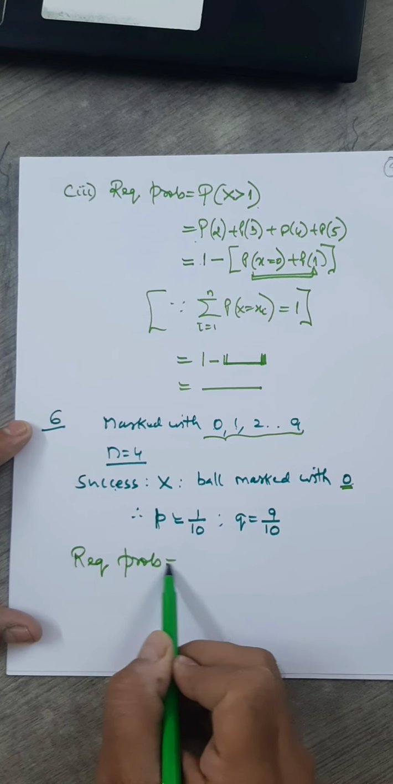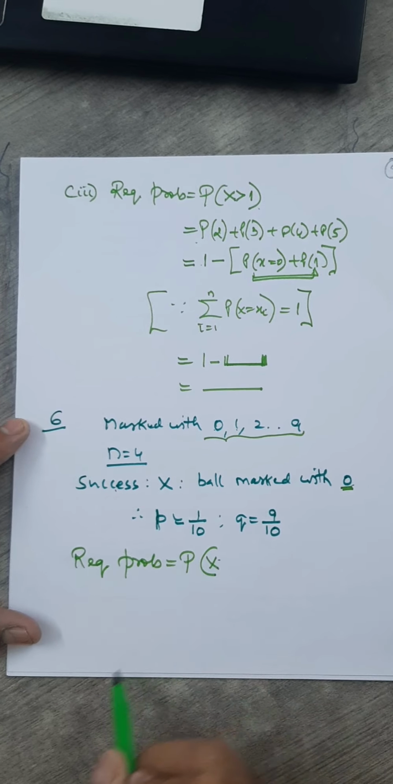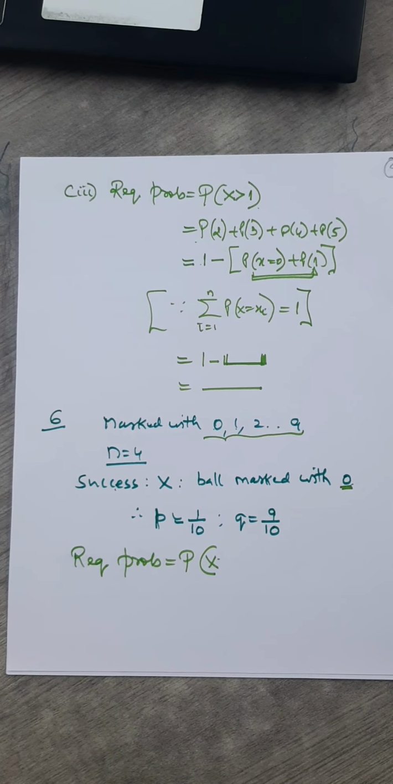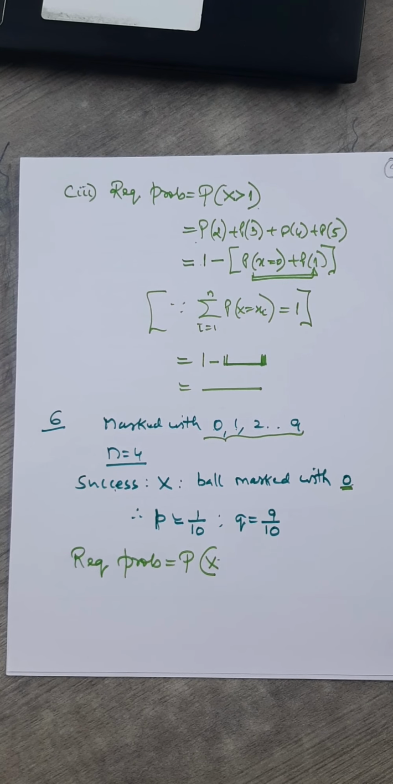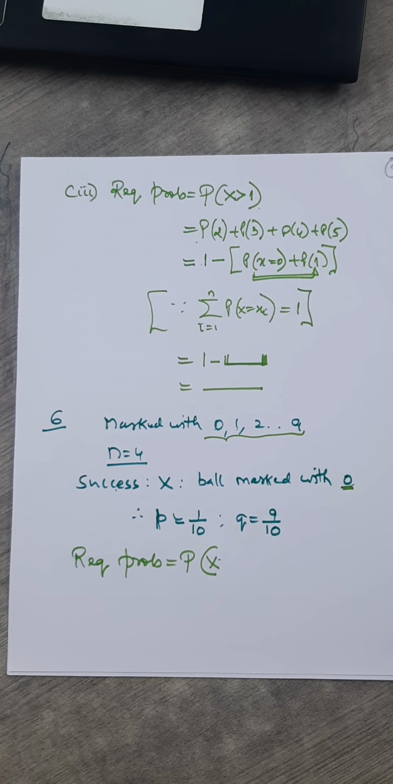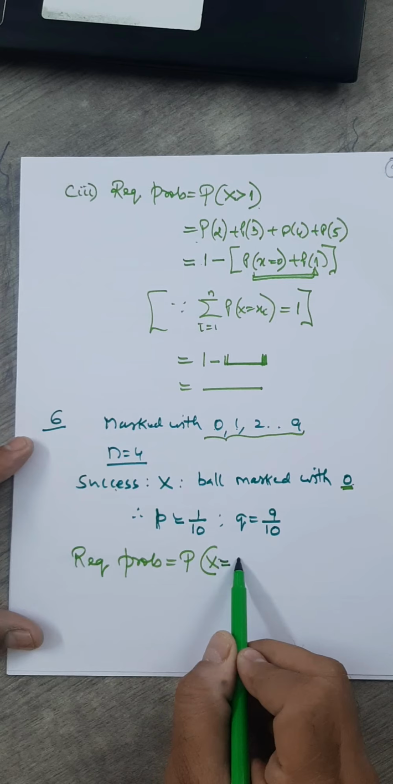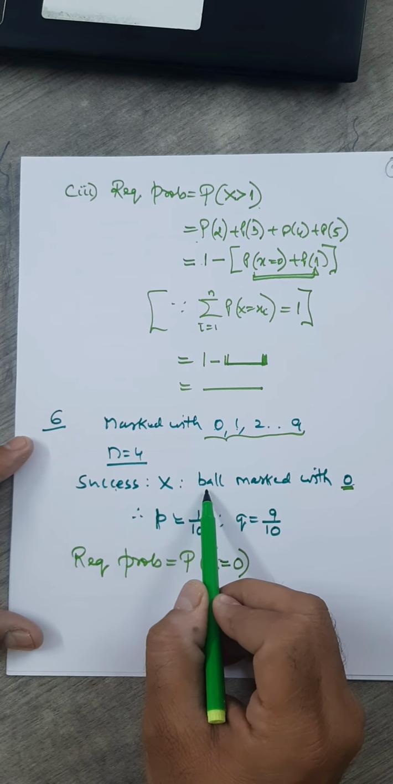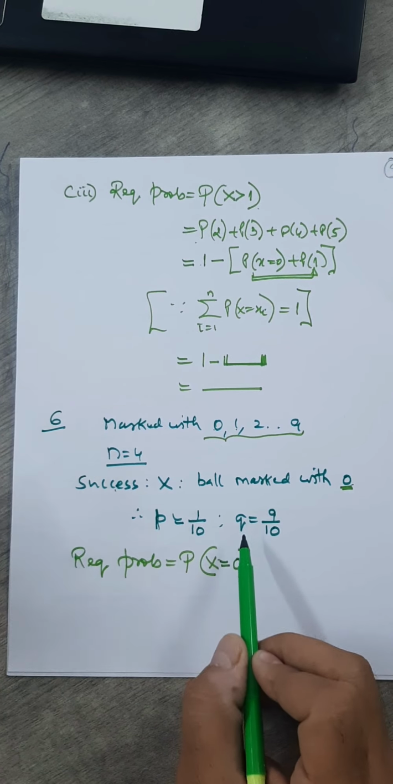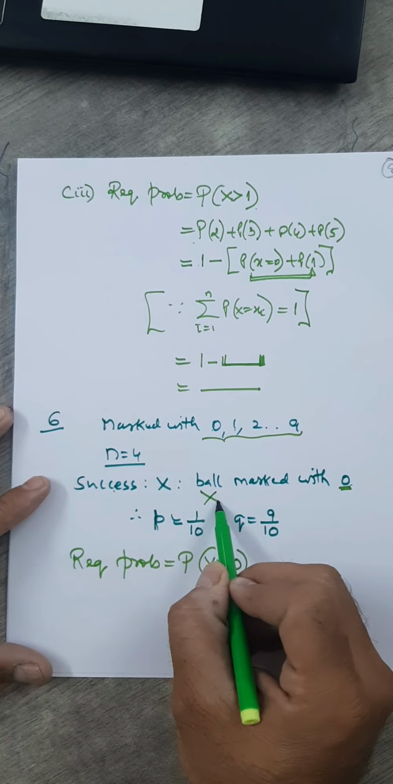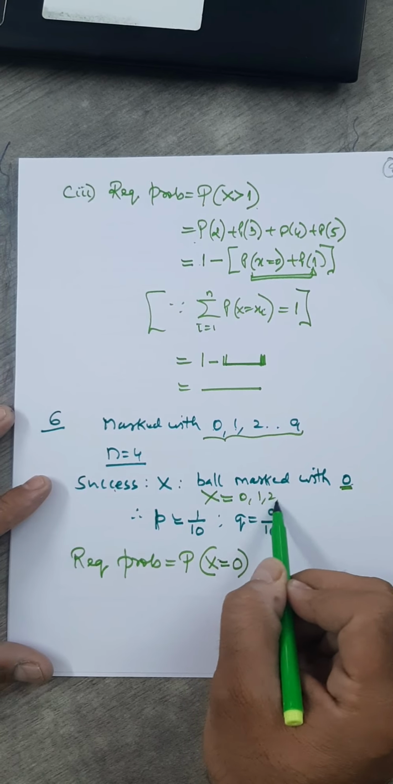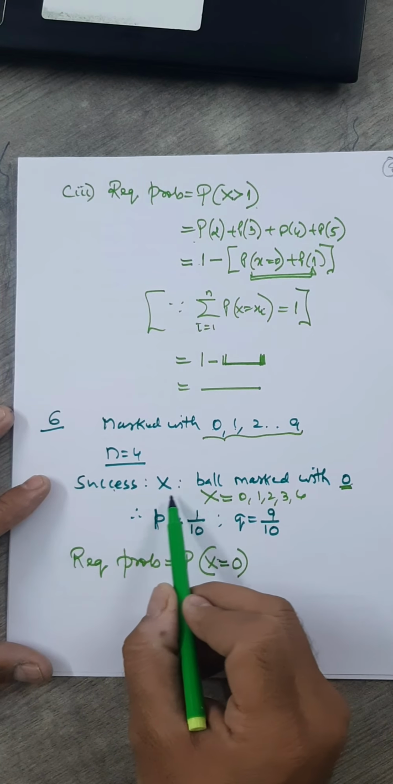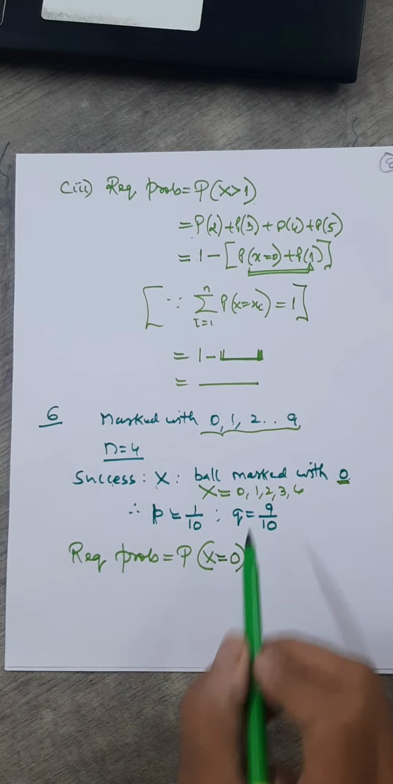Required probability equals probability of the random variable x. What is that? It has to be the probability that no ball is marked with 0 out of these 4. So x must be 0. Right? If you take x equal to 1 here, that means you have one ball marked with 0. What are the possible values of x here? 0, 1, 2, 3 and maximum is 4. Number of successes here. X is this.